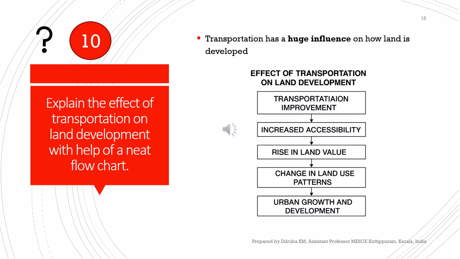The 10th question is, explain the effect of transportation on land development with the help of a neat flowchart. Transportation has a huge influence on how land is developed.